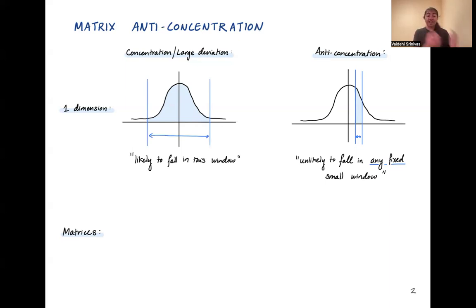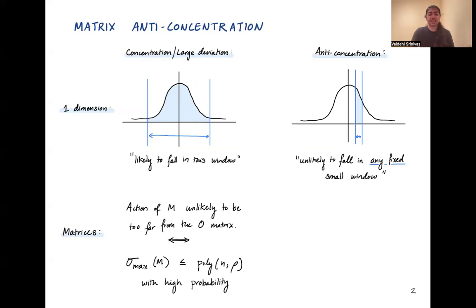So the analogs of these kinds of statements to matrices look something like this. A matrix concentration bound will tell you that the action of a random matrix M is unlikely to be too far away from the zero matrix. We quantify this by looking at the maximum singular value of this random matrix M and showing that it's within a polynomial of 0 with high probability.